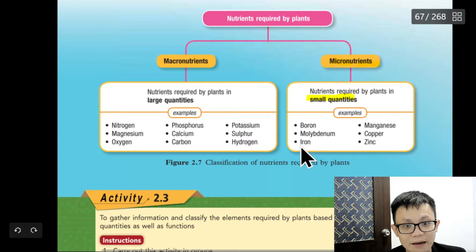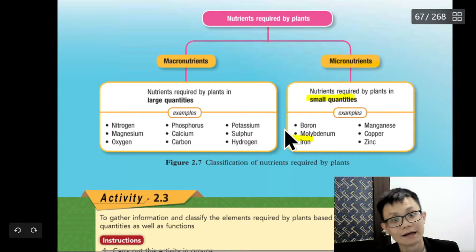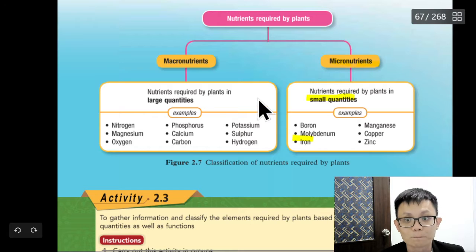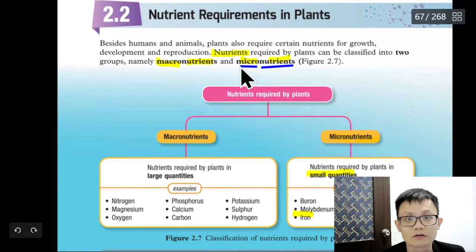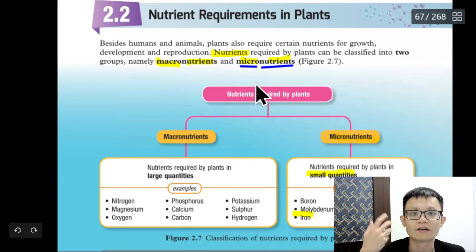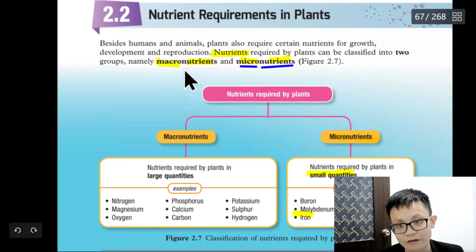Boron, molybdenum, iron, zinc, copper, and manganese. Same like humans. Humans also need iron. Still remember or not? Iron is to make blood cells, red blood cells. So again, microscope, microchip, all the micro things are very small, microscopic.